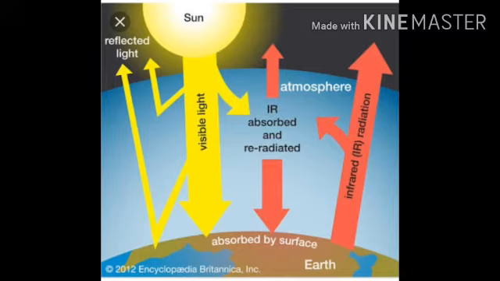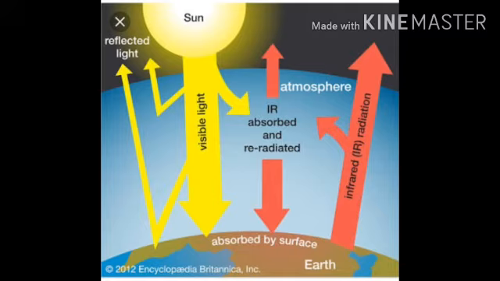So there is an energy balance between the heat energy that reaches the earth's surface and the heat energy that radiates from the earth into space. Whatever is absorbed by the earth's surface during the daytime, that much is re-radiated. Suppose the earth receives 50% of the solar radiation during the day; at night that 50% is radiated back from the earth into space.